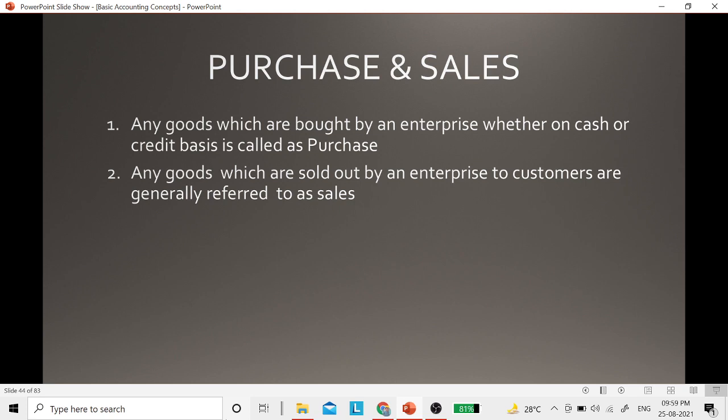And what is sale? So whenever any goods are sold out by an enterprise to the customers, it is generally called as sales. So again, it may be for a supplier of raw material, for him it is sale because he is selling out raw material to others, or for a supplier of finished goods, he is selling out finished goods to others. So for him it will be considered as a sale.